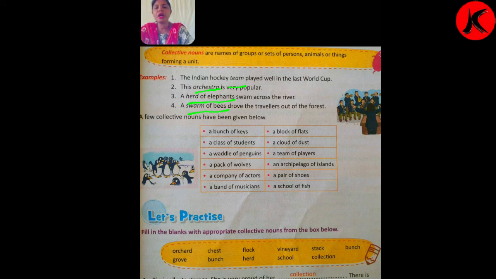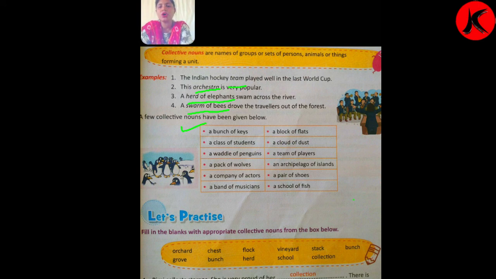Now a few collective nouns have been given below. Here you can see a table in which collective nouns have been given. First, a bunch of keys means there are lots of keys in a bunch, not only one key.